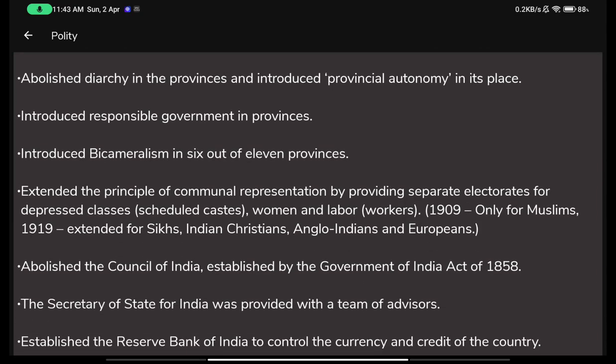So they brought these, said that we will have two chambers. They introduced this two-chamber mechanism in 6 out of those 11 provinces. In 6 of them they had introduced this concept.